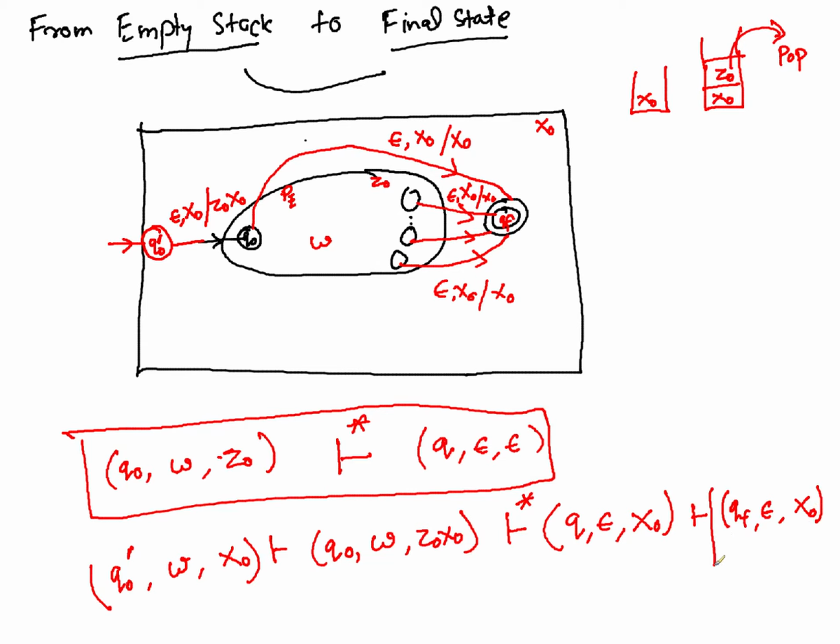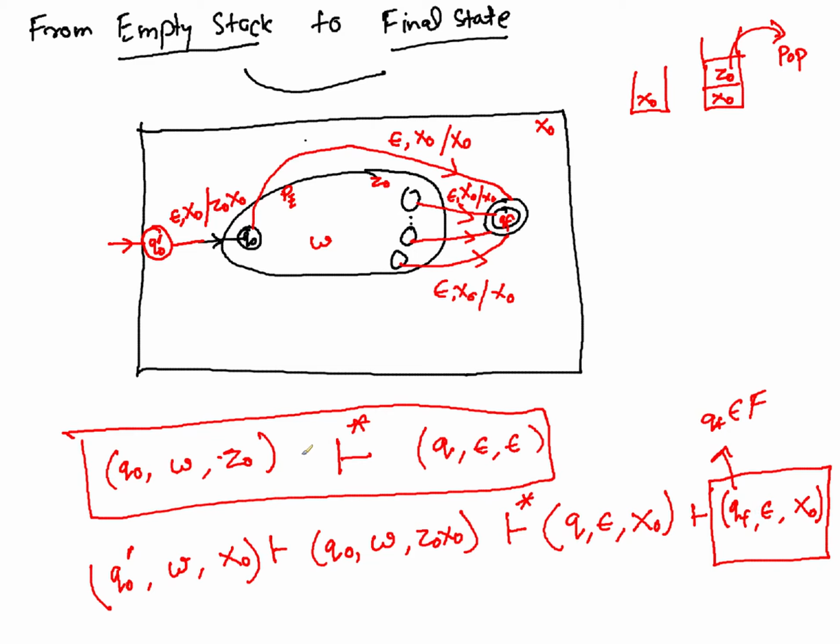Now if you see this particular ID, it is having a state QF, which is a final state for the bigger machine. You have already consumed the input, so W is also accepted, right? And for the only if case also it will hold. So I think you should go back and try to read the proof.